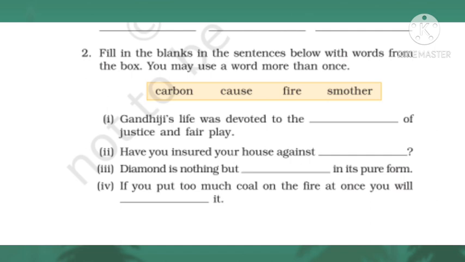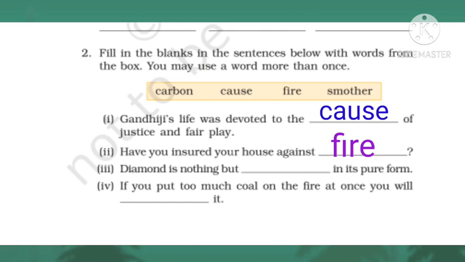Second one, fill in the blanks in the sentences below with words from the box. You may use a word more than once. The words given in the box are carbon, cause, fire, smother. First one. Gandhiji's life was devoted to the dash of justice and fair play. The answer is cause. Gandhiji's life was devoted to the cause of justice and fair play. Second one. Have you insured your house against dash? Have you insured your house against fire?